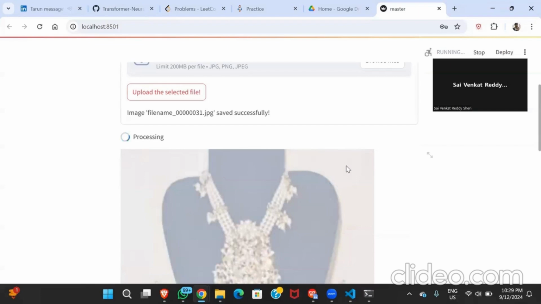These images will be given to the model. In our model, there are multiple models involved. There are multiple architectures. We have used the state of the art models from scratch. We have not used any libraries. We have built everything from scratch. We are using those architectures.